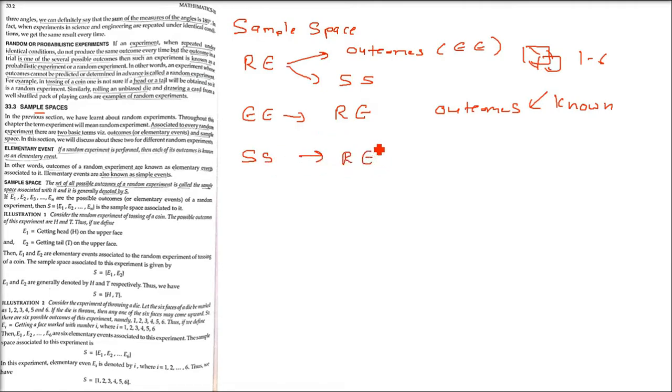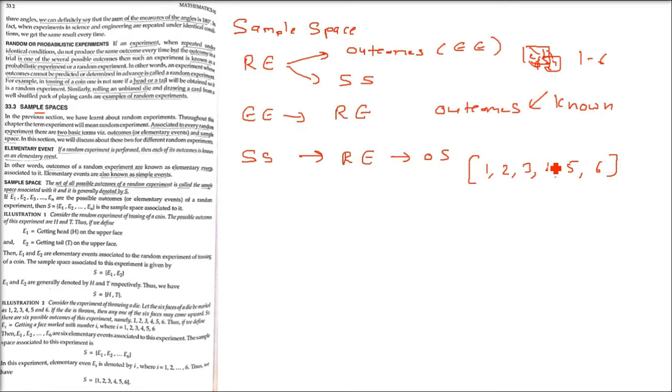When we do a random experiment, the set of all possible outcomes of the random experiment is called the sample space associated with it, and is generally denoted by capital S. See, when we threw the die, we got 1 till 6. These are elementary events. Now let us arrange them in the form of a set, with curly brackets, not square brackets. So 1, 2, 3, 4, 5, 6, we have made a set. This set is a sample space. Please understand, you have to go to set theory to understand this.